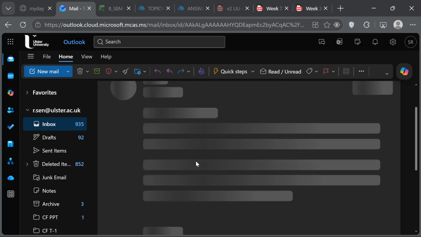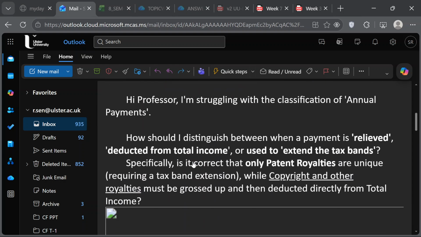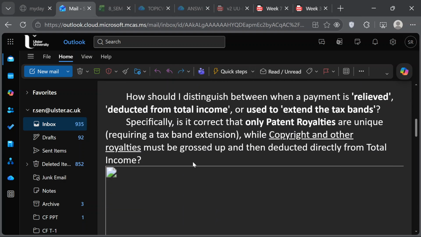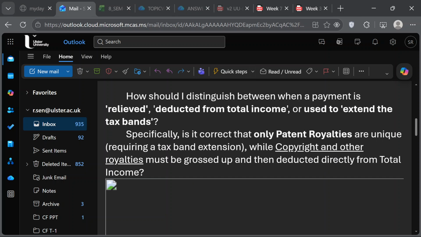The classification of annual payments. Where is this coming from? Relieved or used to extend the deducted. Only patent royalties. Now this is actually falling under.